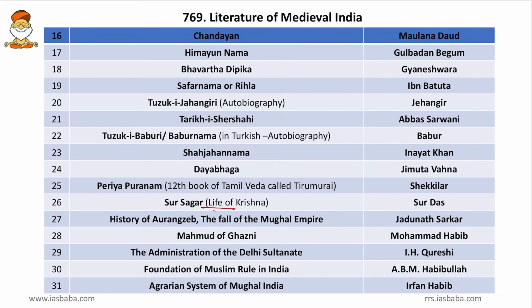Then Administration of Delhi Sultanate by I.H. Qureshi. Then Foundation of Muslim Rule in India, that is A.B.M. Habibullah. Then Agrarian System of Mughal India, Irfan Habib. So friends, these you can mainly use for mains. These will not be asked in prelims, but all others you have to remember from the prelims perspective.